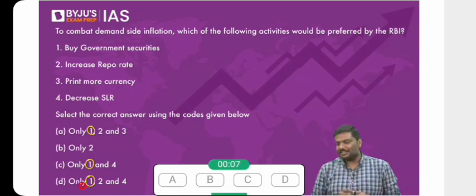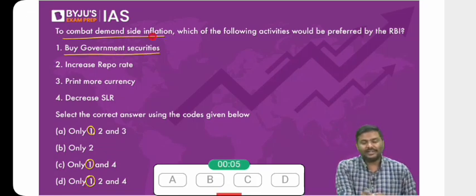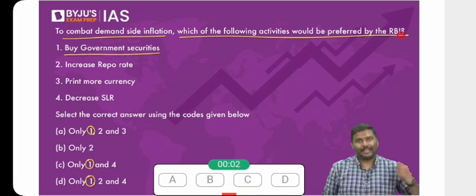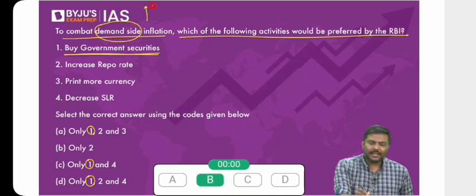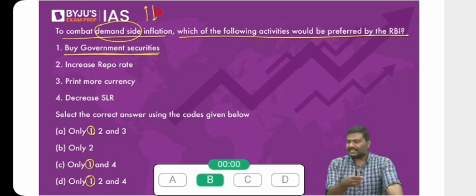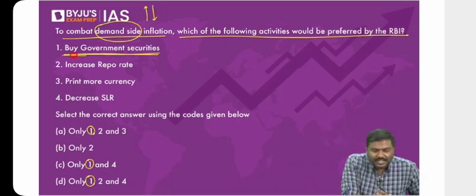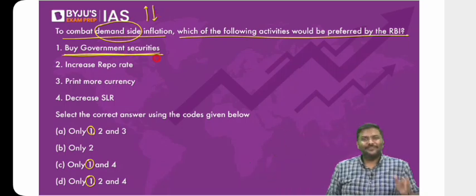1 is present in 3 options. Look at 1. Buy government securities. To combat demands and inflation, which of the following activities would be preferred by RBI? Look at the first one. Buy government securities. If you want to control demands and inflation, should you increase money supply or decrease money supply? Decrease money supply. If you purchase government securities, are you going to increase or decrease money supply? Will you not increase money supply?